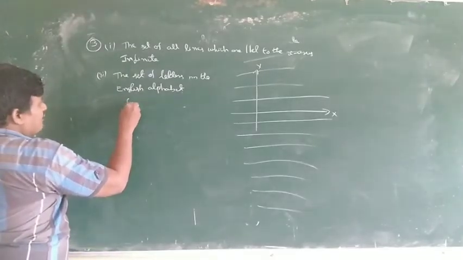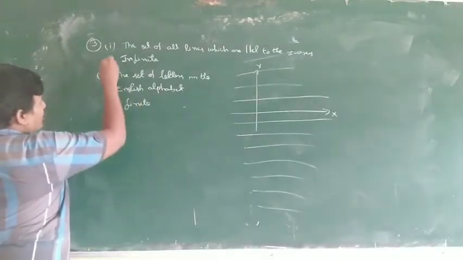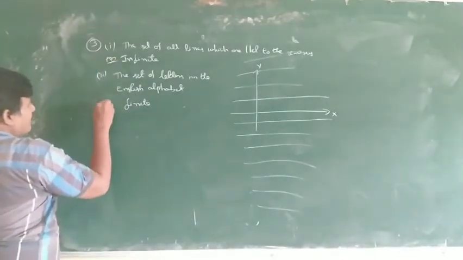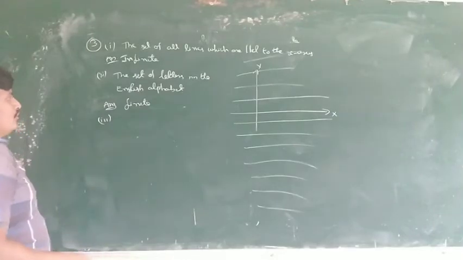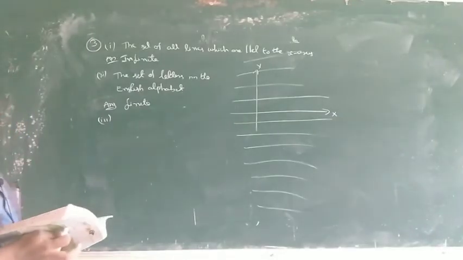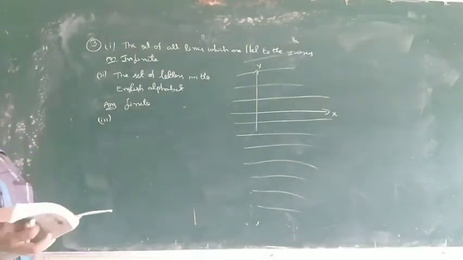So this is finite: A, B, C, D, E, F, G, H and so on, A to Z.